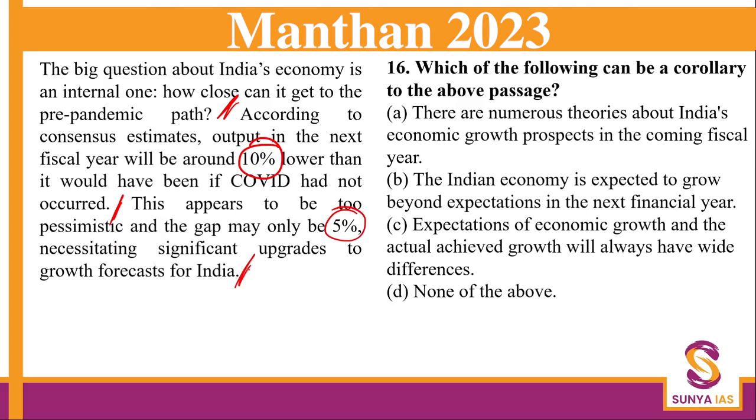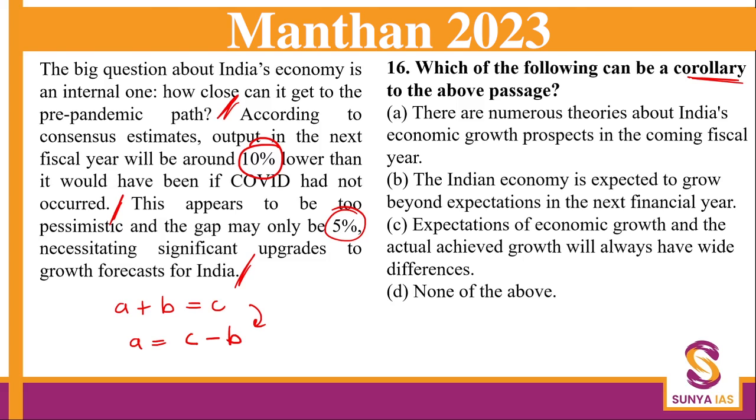of India. Okay, now here we are talking about the growth, and we are talking about opinions and theories. So, what is the corollary? Corollary is very simple. If A plus B is equal to C, then A is equal to C minus B. This equation explains everything that has to do with corollary.